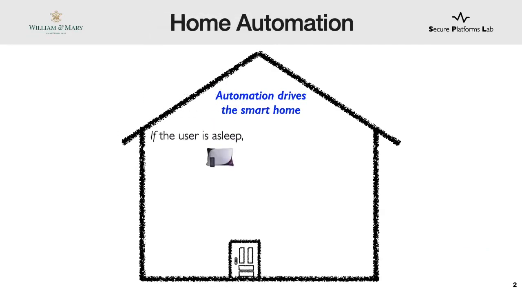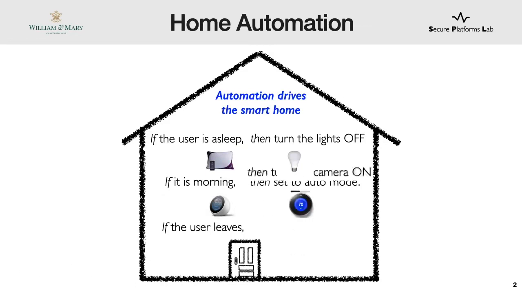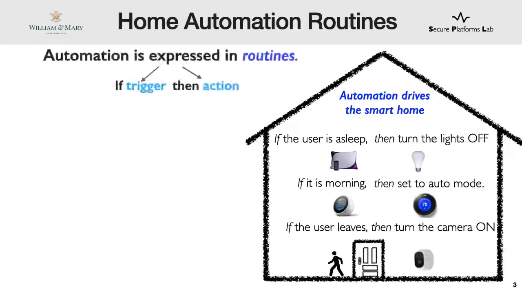For instance, we can make the light turn off automatically after we fall asleep, change the setting of the thermostat based on weather or time of day, or turn the security camera on when we leave home for monitoring and turn it back off when we return for privacy. Such automation is generally expressed in the form of trigger action programs known as routines, which execute an action such as turning the camera off in response to a trigger such as the user coming home.